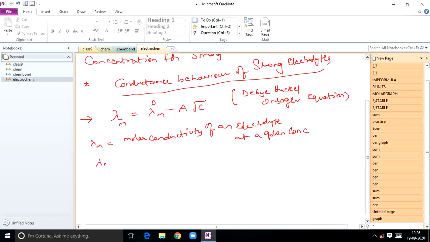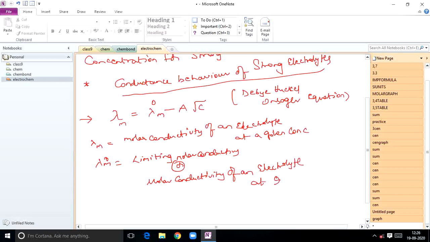Next, lambda m naught is called the limiting molar conductivity, or the molar conductivity of an electrolyte at infinite dilution, or zero concentration.